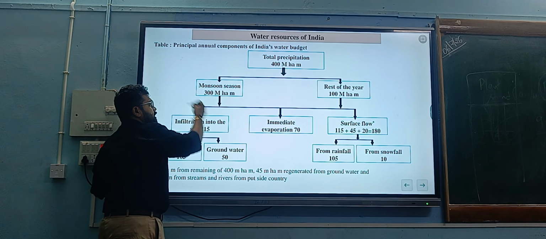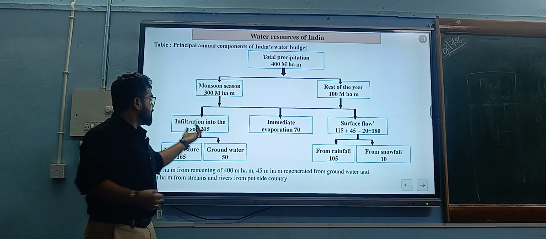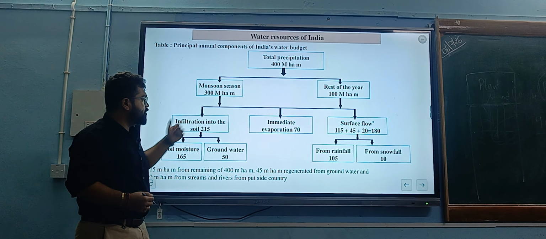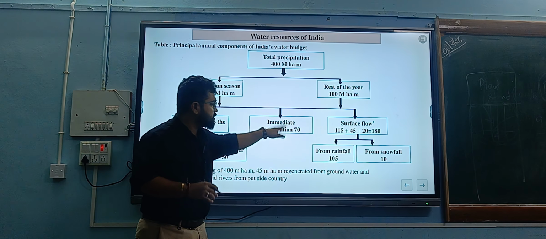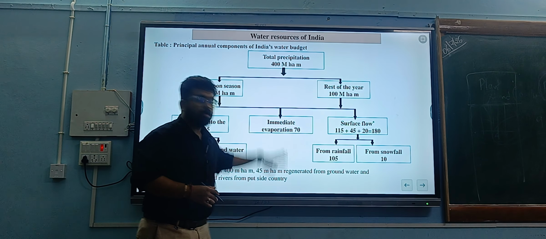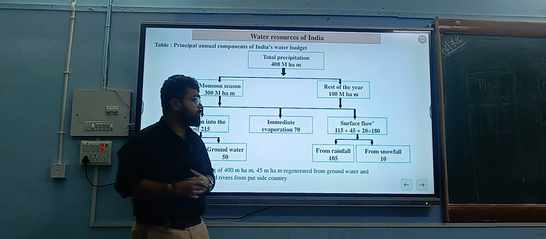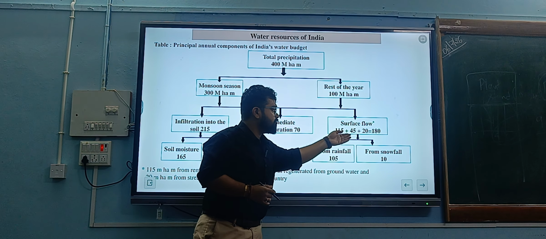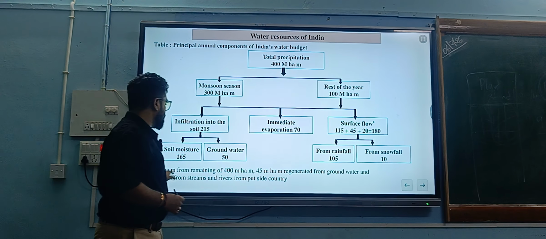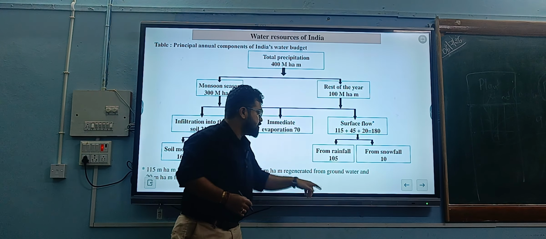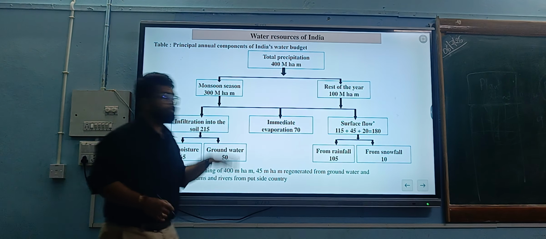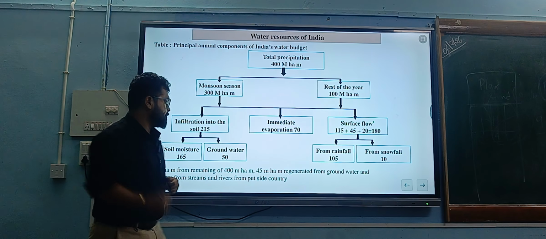How is this water distributed? Immediate infiltration into the soil is around 250 million hectare meter. Immediate evaporation from the upper layer of the soil or the upper layer of water bodies is around 70 million hectare meter, and the rest is surface flow, that is 115 million hectare meter. The remaining from the 400 million hectare meter is ground recharge, that is groundwater, close to 180 million hectare meter.